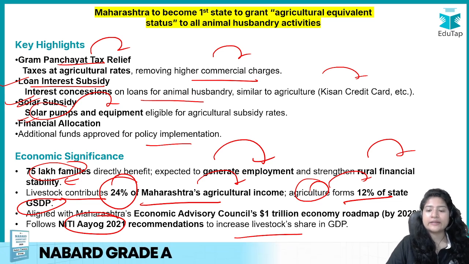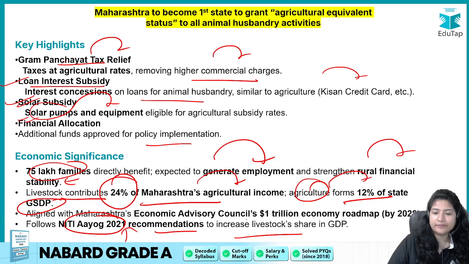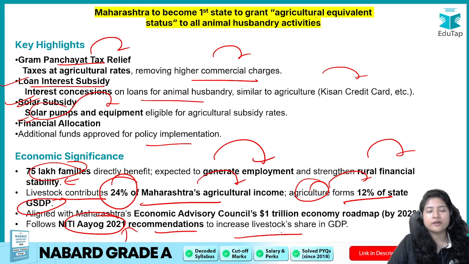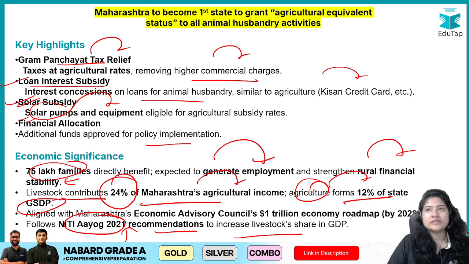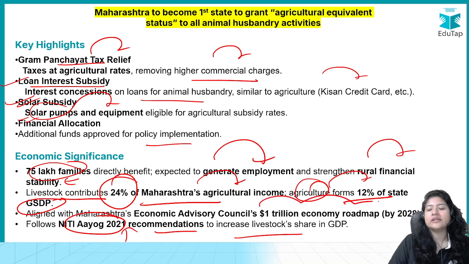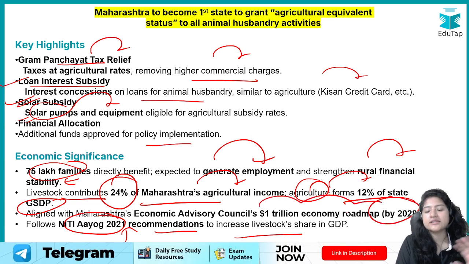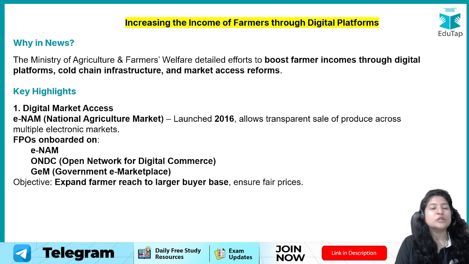And what is this in line with? NITI Aayog's 2021 recommendation came that we should increase the livestock share in our GDP, in our agriculture GDP. And Maharashtra has this vision of having a 1 trillion economy by 2028, so this might also contribute to it, okay? So that was the second news.